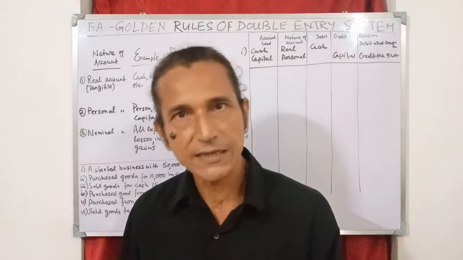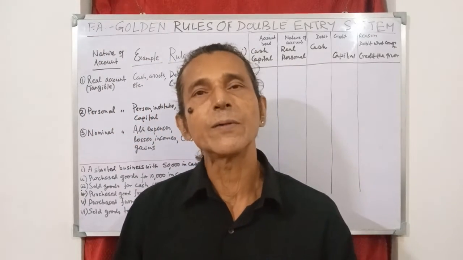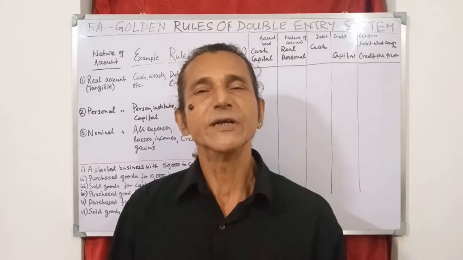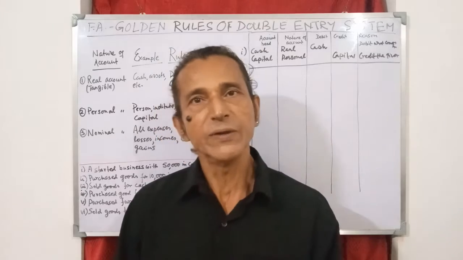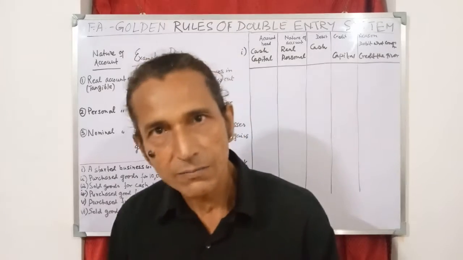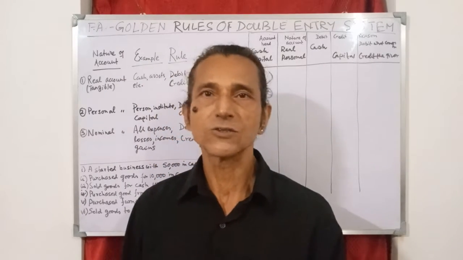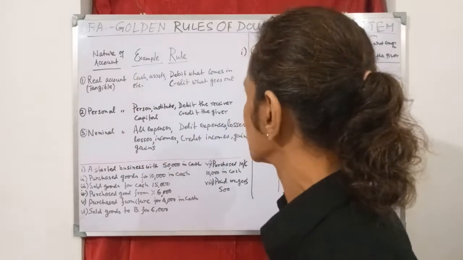That means when furniture is purchased, that will come under the heading of furniture. When machinery is purchased, that will come under the heading of machinery. When building is purchased, that will come under the heading of building, and so on and so forth. Right?